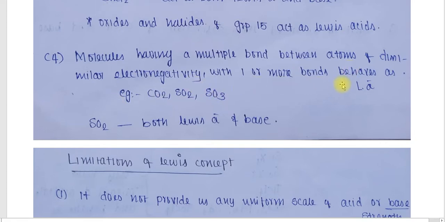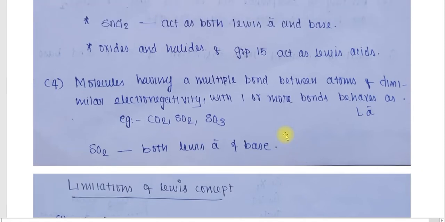Molecules with one or more multiple bonds behave as Lewis acids. Here CO2, SO2, SO3 are molecules that have a multiple bond between atoms of dissimilar electronegativity. Therefore, we can say that SO2 behaves as both a Lewis acid and a base. So it is an exceptional case. All these are the conditions for a certain substance to behave as a Lewis acid.